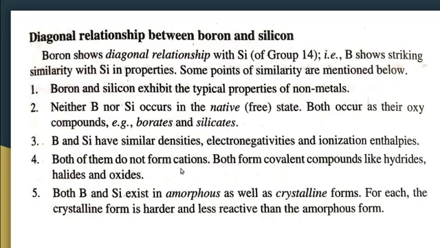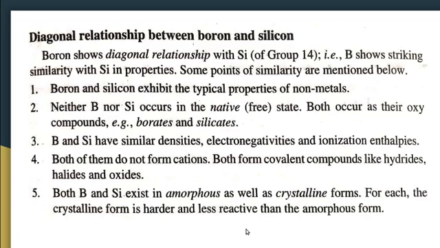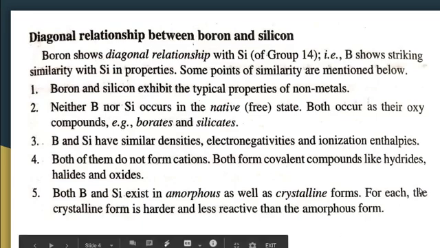Then both of them do not form cations because they are non-metals. They have the tendency to form anions. Both form covalent compounds like hydrides, halides and oxides, so they form covalent compounds with hydrogen, halogen and oxygen. Both boron and silicon exist in amorphous as well as crystalline forms. In both cases, the crystalline form is harder and less reactive compared to the amorphous form.